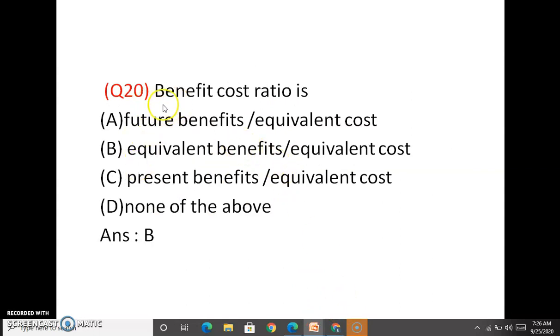In this, a benefit cost ratio is available. If the benefit cost ratio value is greater than 1, then only the project may be suitable. It may be beneficial to the public, and then only is the project justified. Otherwise, the project is not justified. The benefit cost ratio is output by input. Output is equivalent benefits to the public, and input is equivalent cost to the government. So equivalent benefits by equivalent cost is the benefit cost ratio.